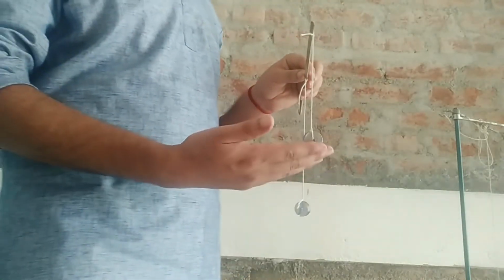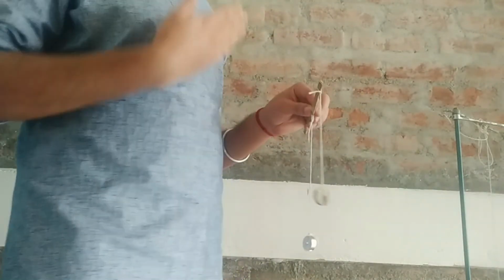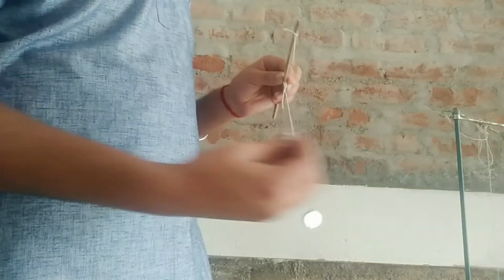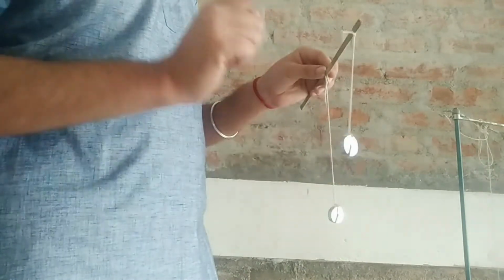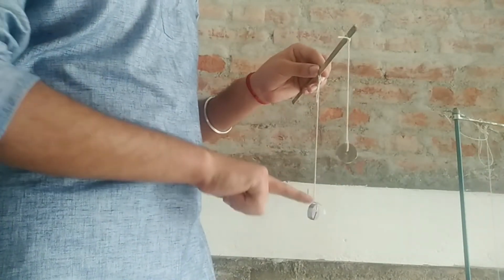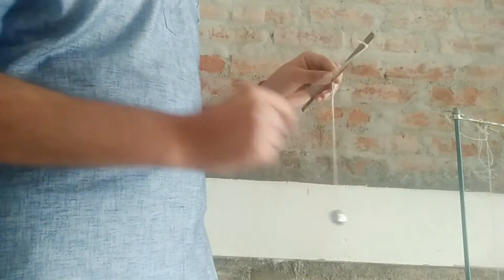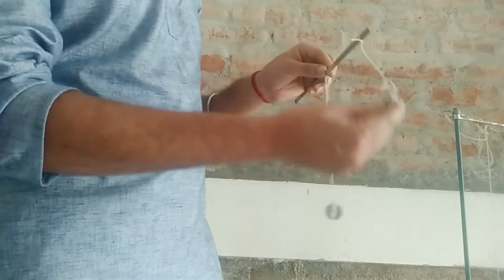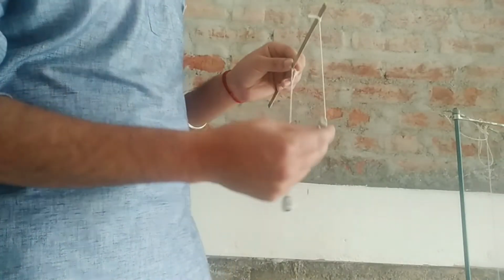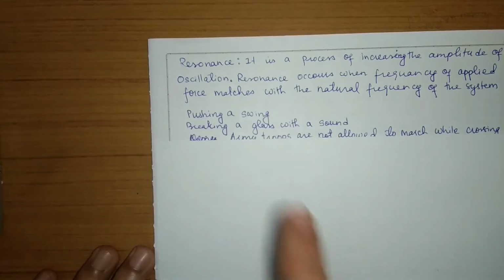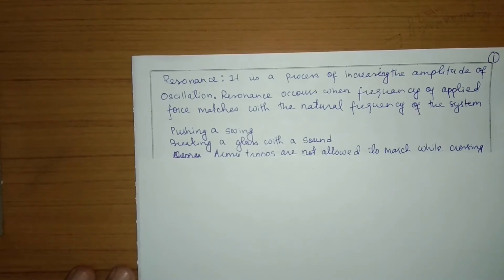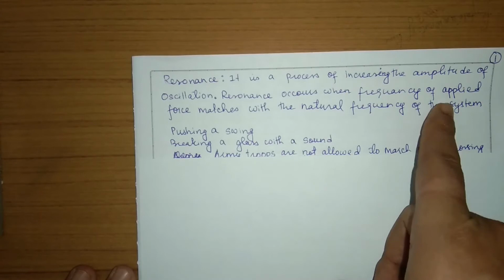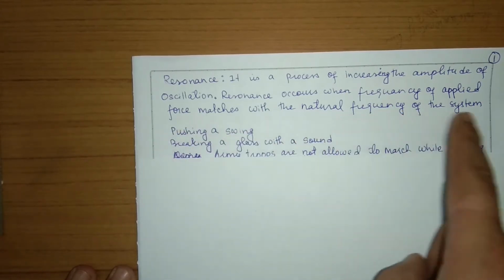So this is called resonance, where the frequency of the given force and the pendulum match, then it oscillates to the maximum amplitude. If you give the frequency to this one, the frequency with this will not match, and only this will be in resonance condition, this will not be in resonance condition. That's why it is oscillating with maximum amplitude. So resonance is a process of increasing amplitude to the maximum level by matching the frequency of the applied force and the natural frequency of the system.